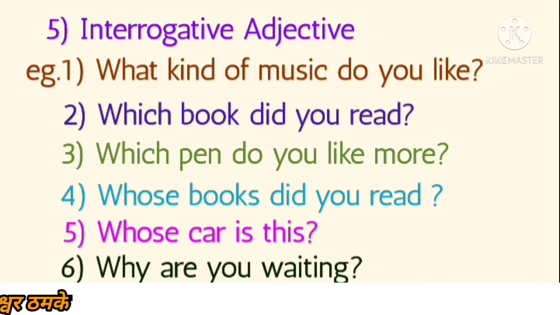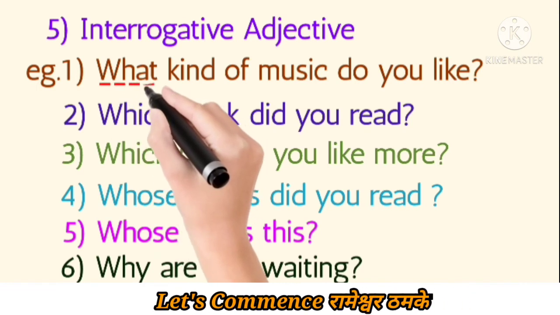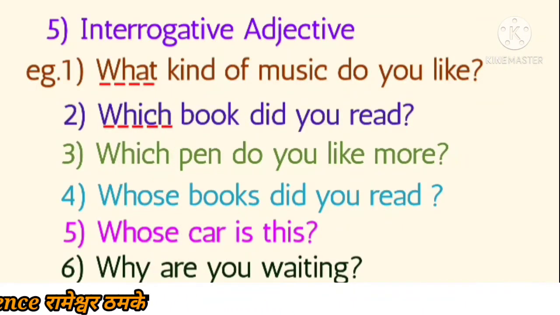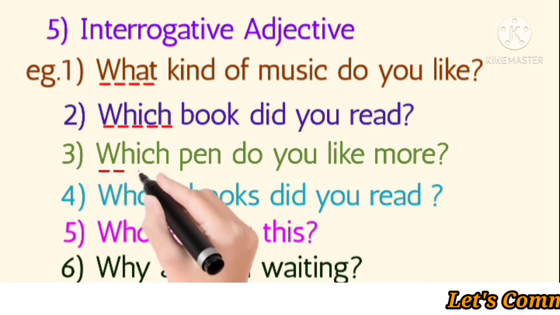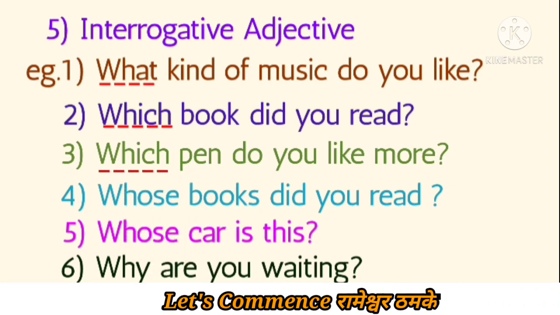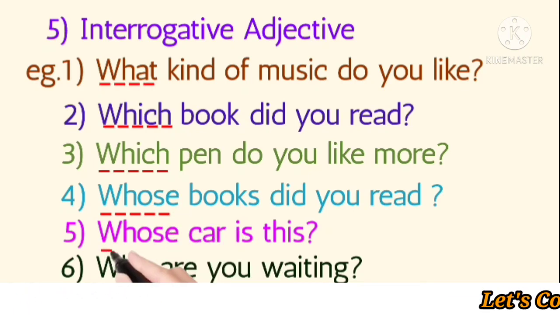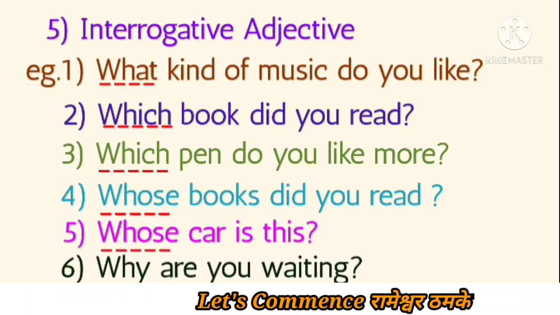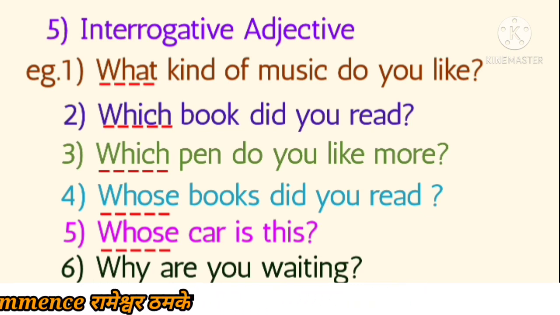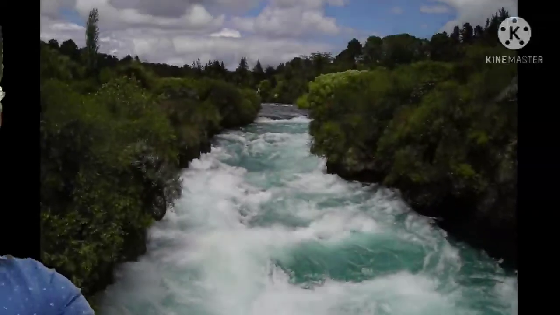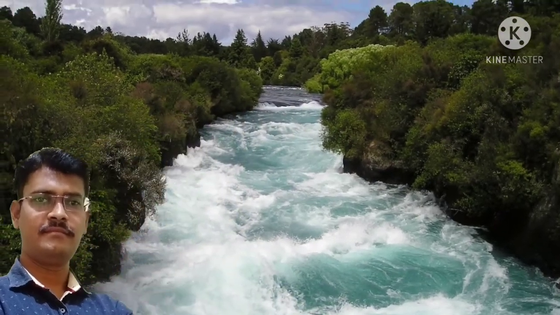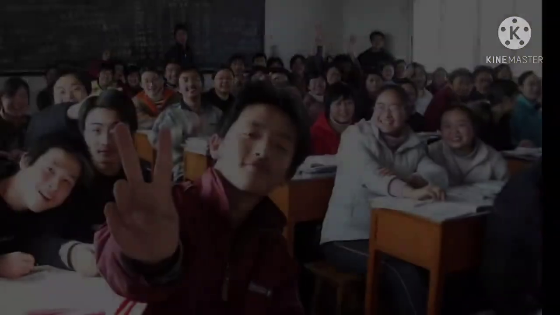So here we can see the interrogative adjectives: what, which, whose, and why. So these are interrogative adjectives. In this way we have seen the kinds of adjective: adjective of quality, adjective of quantity, adjective of number, then demonstrative adjective and interrogative adjectives.